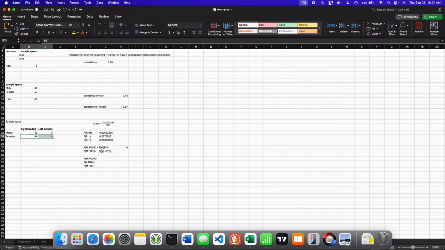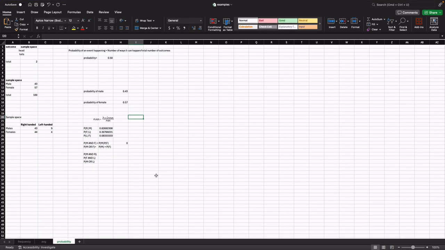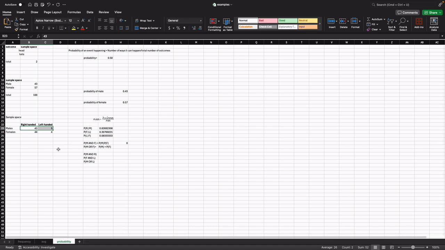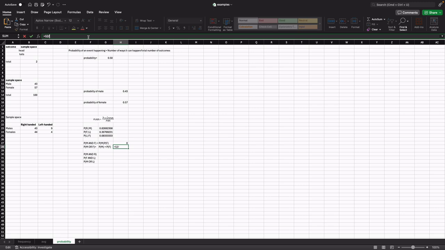So that's basically the sum of both. The probability of male, we know that it's 52. Here we see the sum 52 divided by the total number of sample 100. So here we're going to put probability of being male 52 divided by 100. Okay, so that's the probability of male.